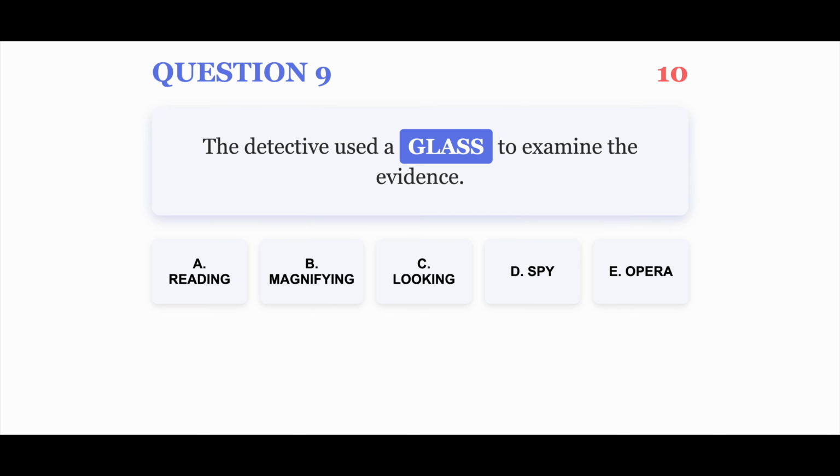Question 9. The detective used a glass to examine the evidence. Your options are A. Reading, B. Magnifying, C. Looking, D. Spy, E. Opera. You have 10 seconds.